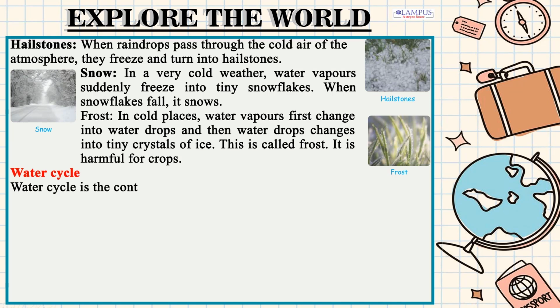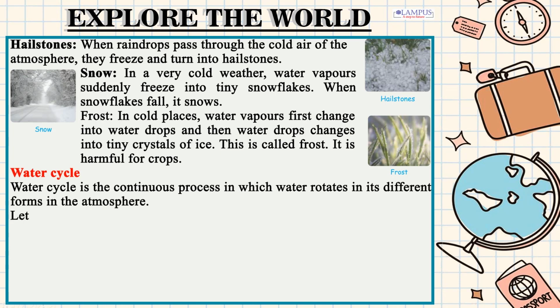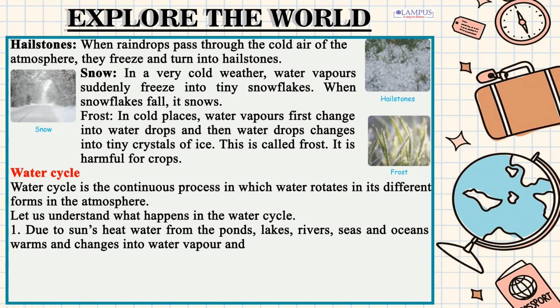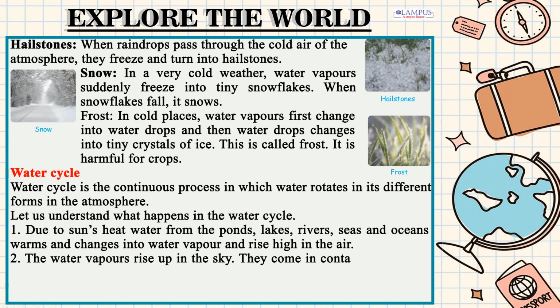Water cycle: the water cycle is the continuous process in which water rotates in its different forms in the atmosphere. Let us understand what happens in the water cycle. 1. Due to the sun's heat, water from the ponds, lakes, rivers, seas and oceans warms and changes into water vapor and rises high in the air. 2. The water vapors rise up in the sky. They come in contact with cooler air and change into water drops.